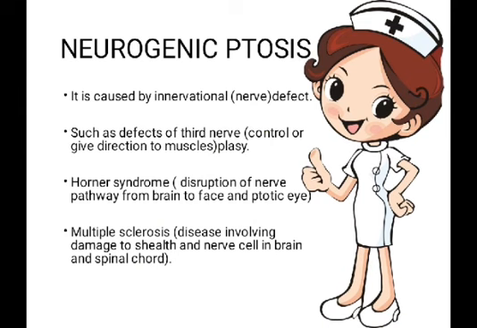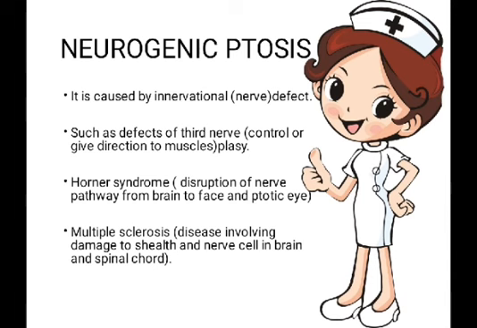First one is neurogenic ptosis. It is caused by innervational defect, which means it is caused by a nerve defect. Nerve defects such as third nerve palsy, the paralysis of the third nerve, take place, and the function of the third nerve is to control or give direction to the muscles. So due to this defect neurogenic ptosis takes place.